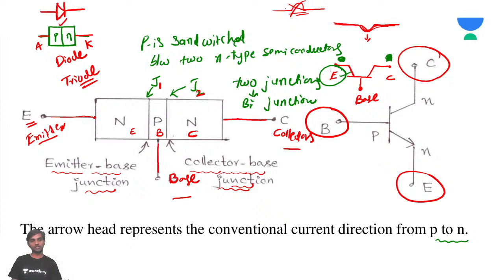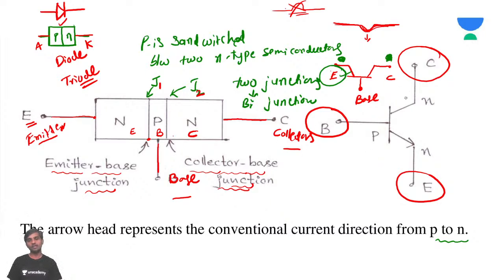And we have seen there are two junctions. The first junction is in between emitter and base, so we call it the emitter base junction. And this junction is in between base and collector, so we call it the collector base junction.